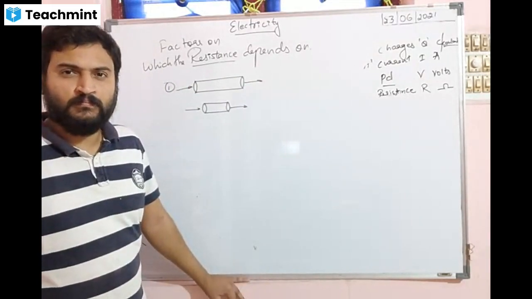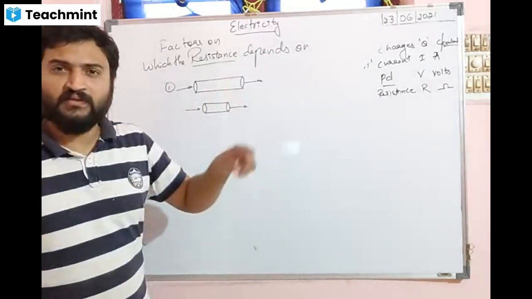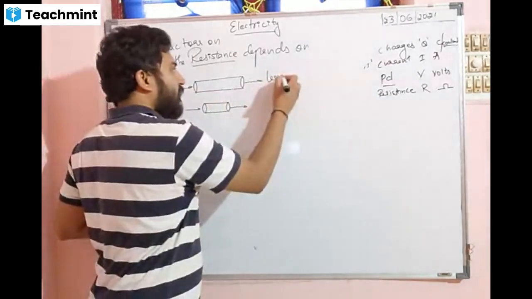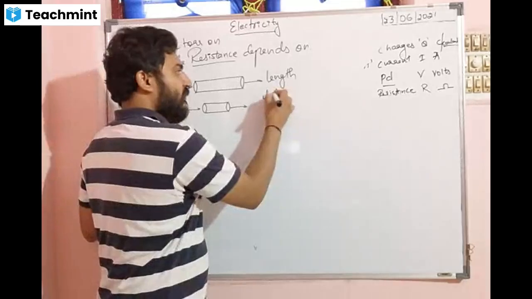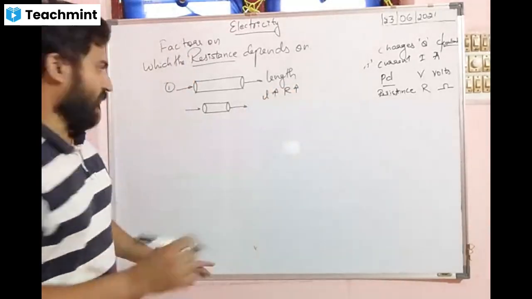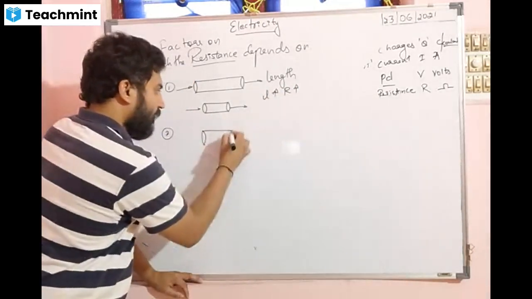Long pipe. Long pipe resistance is more, which means if length increases, the resistance also increases. So the first factor is the factor of length. If the length increases, resistance also increases. Okay, look at the second question. Both are of same length.